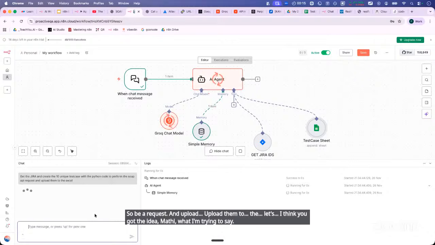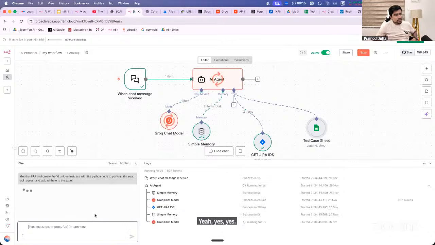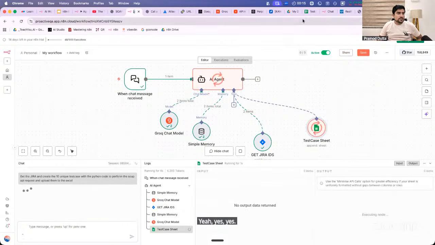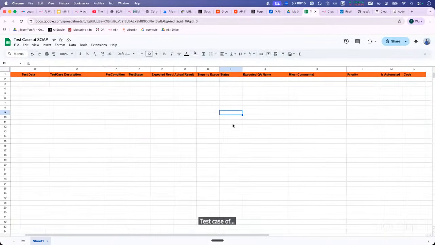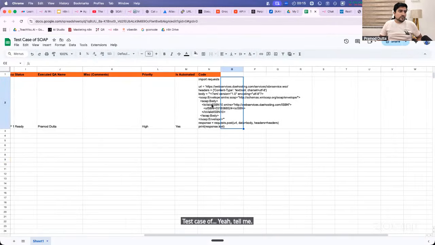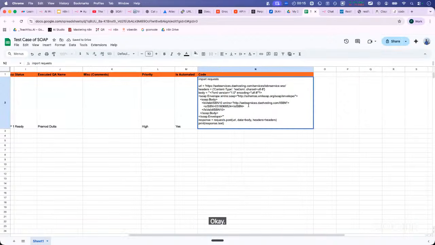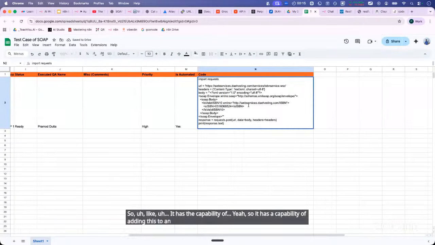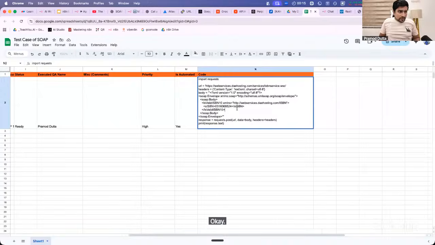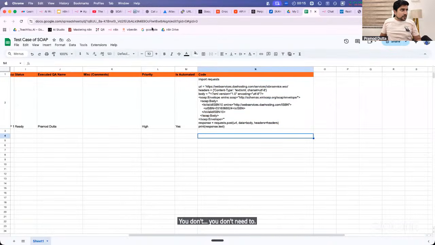It will start doing this. It will start finding the test cases and write the code. So it has a capability of adding this to an IDE and executing from there as well. Say, for example, you don't need to, because there are other tools also.